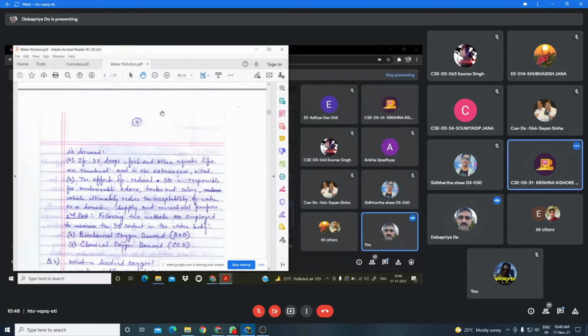Now there are two methods by which we can measure the dissolved oxygen level in the water body. What are the two methods? The first one is the biochemical oxygen demand, which is called BOD, and the second one is the chemical oxygen demand, which is called COD. Biochemical oxygen demand and chemical oxygen demand. These are the two different ways by which we can measure the dissolved oxygen level in the water body. In detail, I will discuss later on.